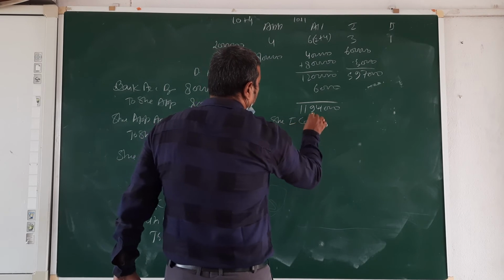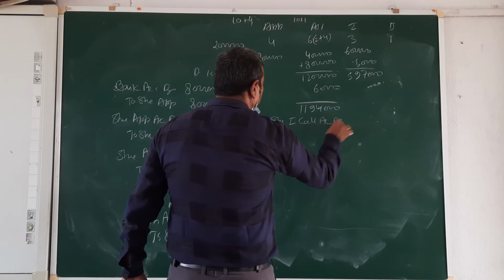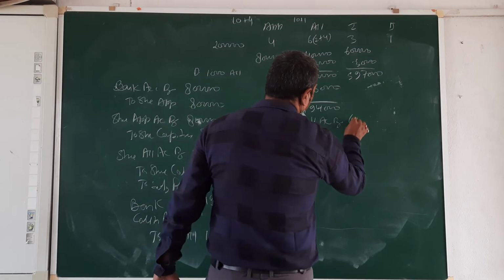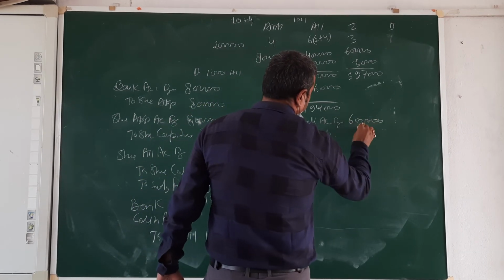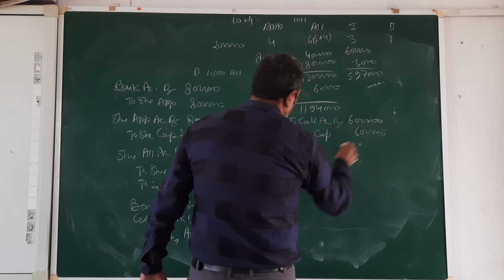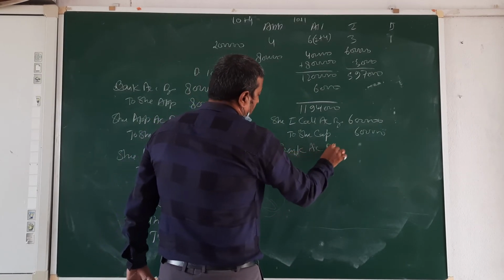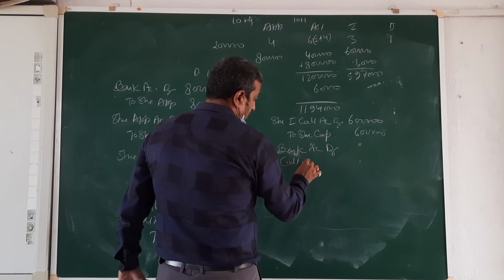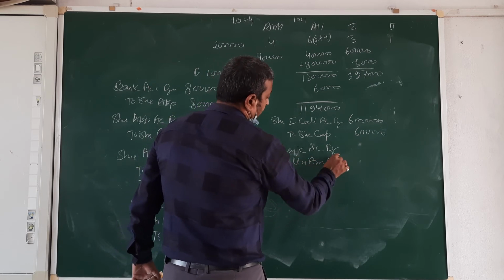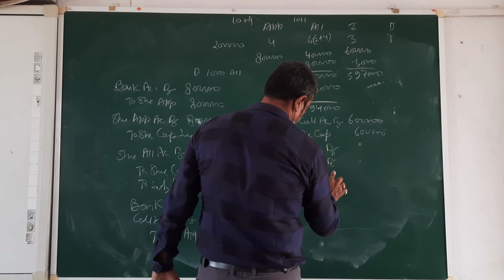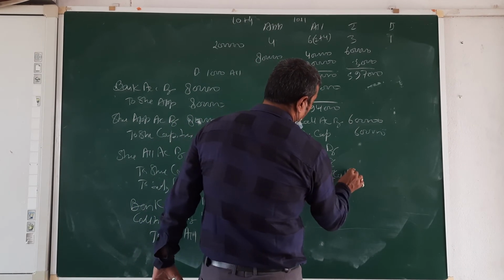Share first call account debit to share capital, 6 lakh, 6 lakh. Then bank account debit, calls in arrear debit to share first call.